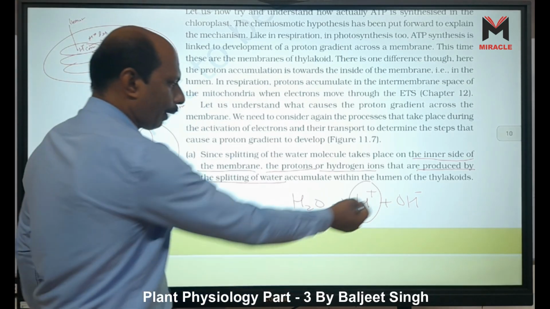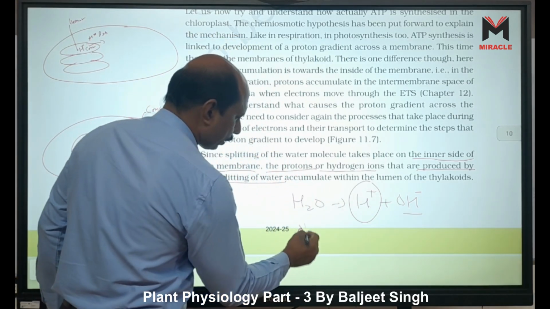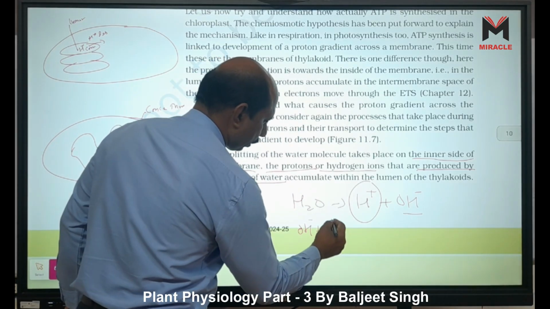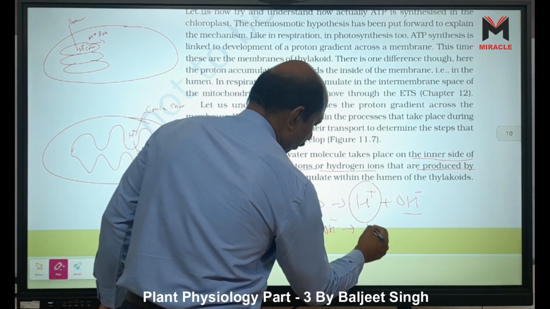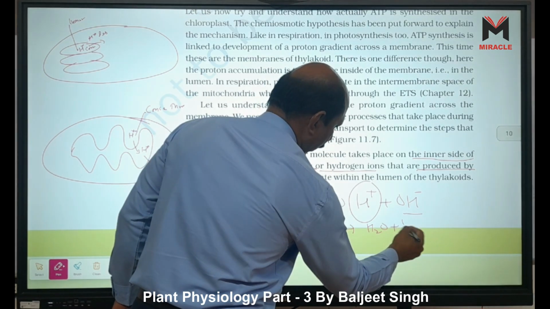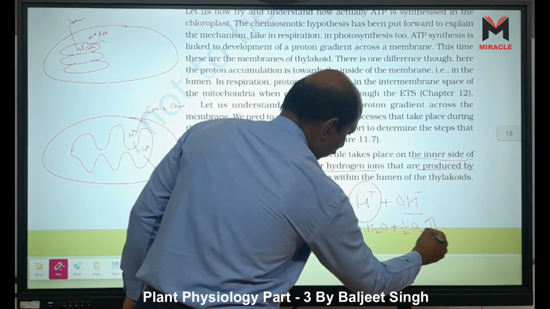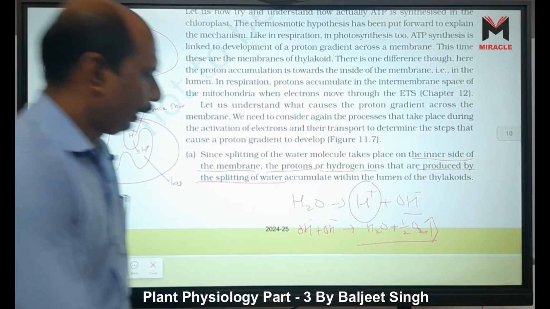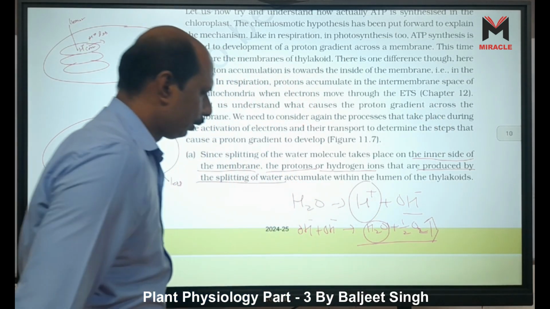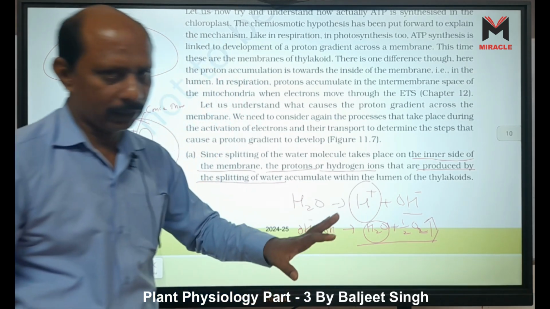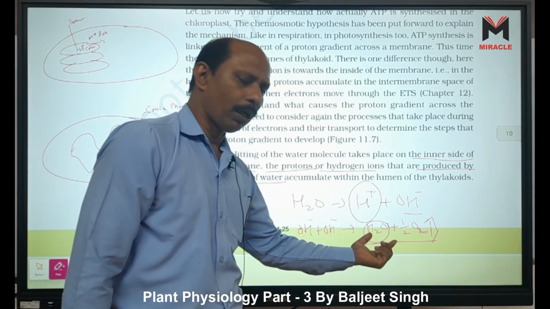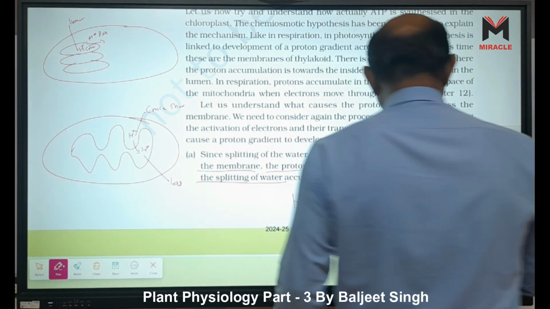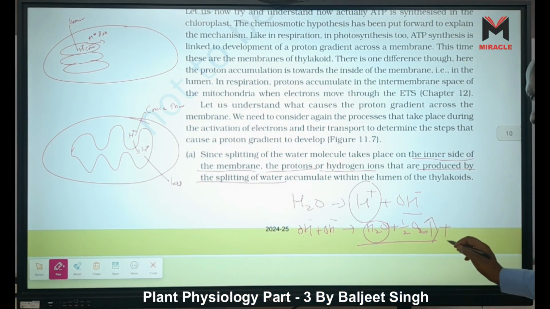The OH minus plus OH minus forms H2O plus half O2, and this half O2 goes out of the chloroplast. The OH minus is not present because they form a water molecule and oxygen gas. The oxygen gas is removed from the lumen, and electrons are formed.